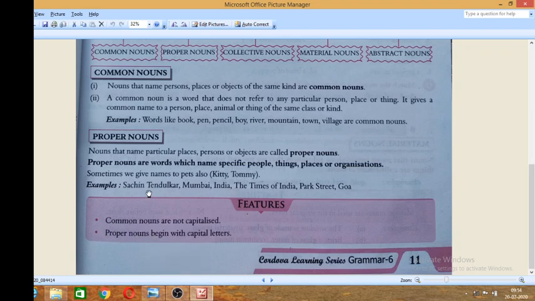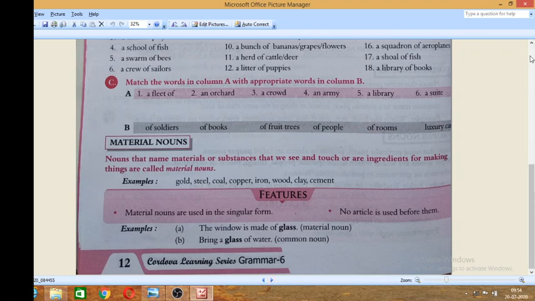Whatever proper noun you can see, Sachin Tendulkar, Mumbai, all proper nouns begin with a capital letter. So we have explained common noun and proper noun. Now come to the next page.